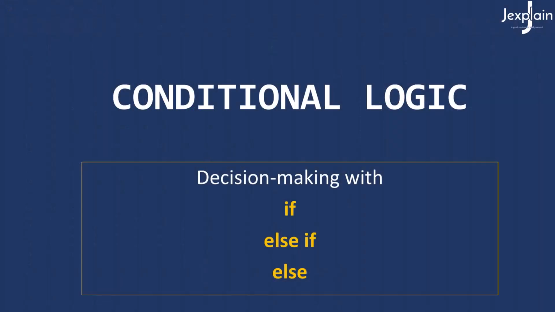Alright, now let's come to the next section, that is conditional logic. Now this is really powerful stuff. What is this? This is used for making decisions. So let's say that we want to make a decision. We want to say that if something is this way, I want to do this. If something is in some other way, I want to do something else. Now, in order to do this, we use the if, else if, and else statements in C++.